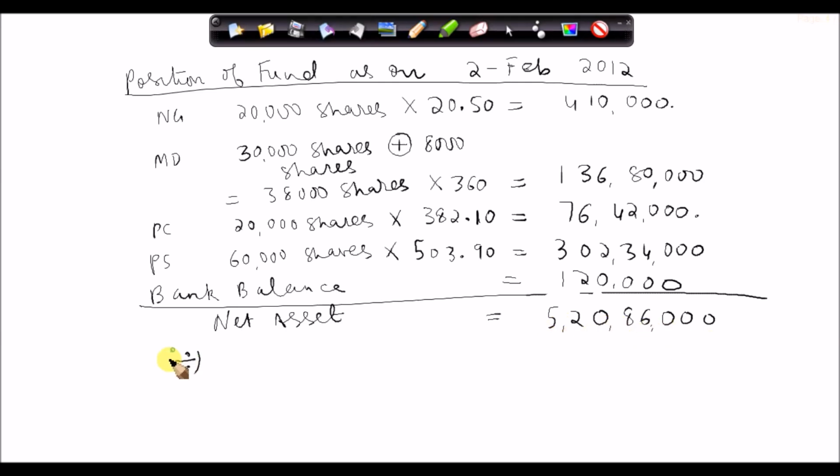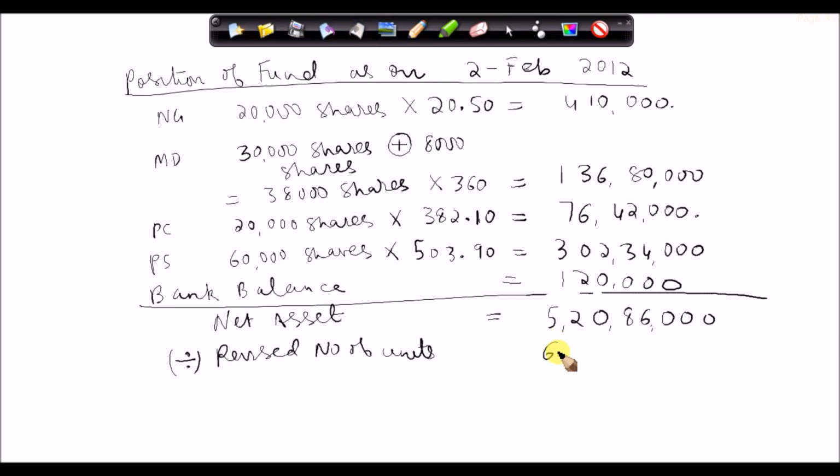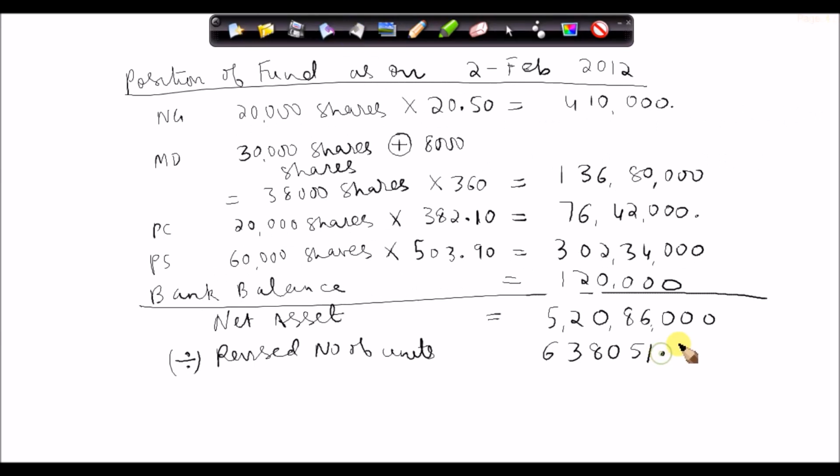This we are going to divide by the revised number of units. So the revised number of units, which I have told you, is 638051.7503.